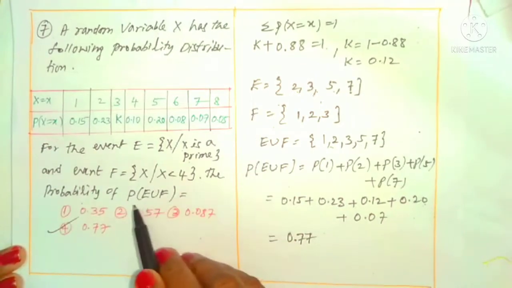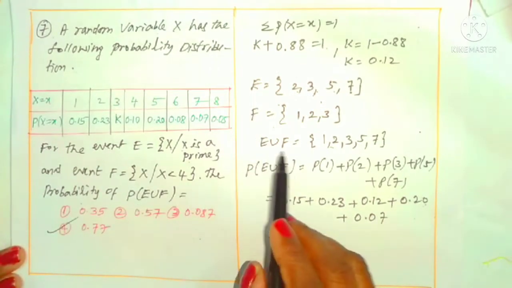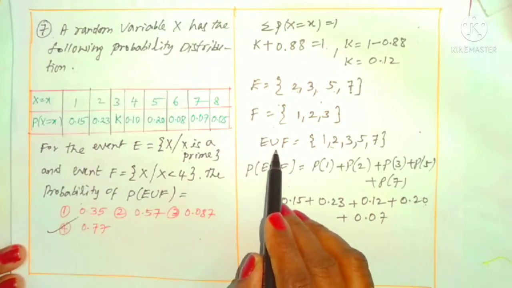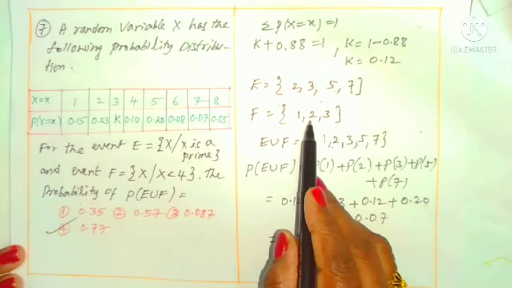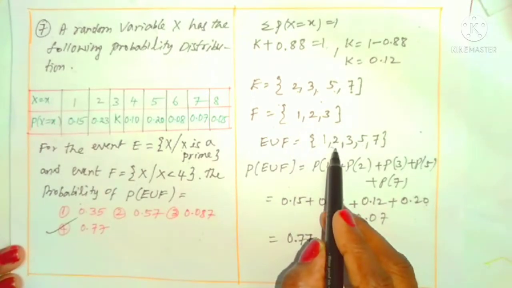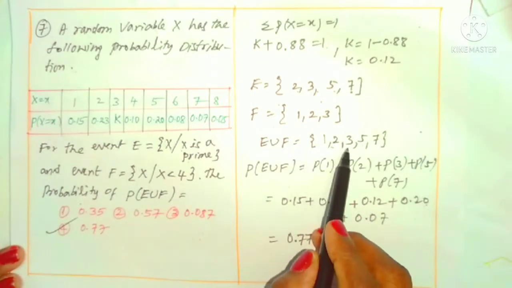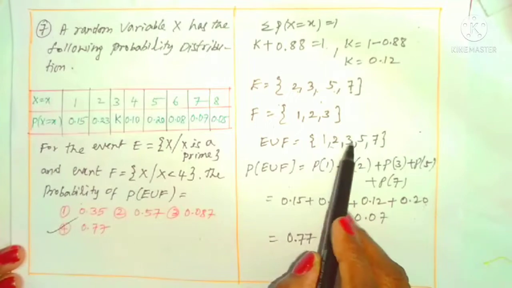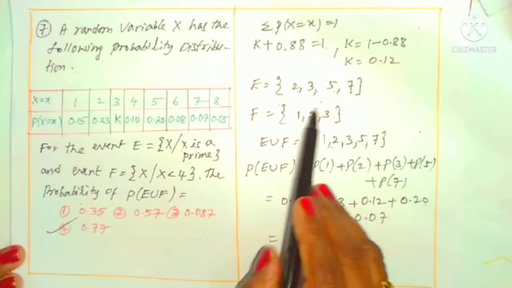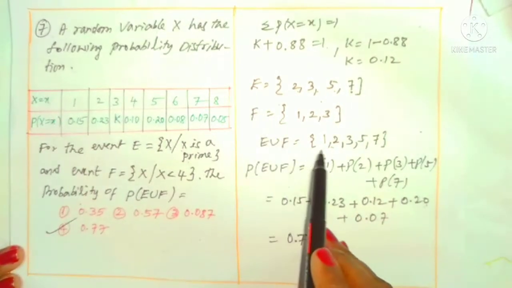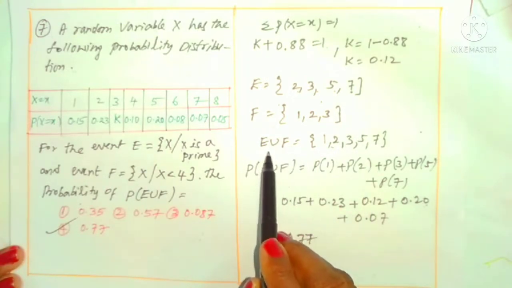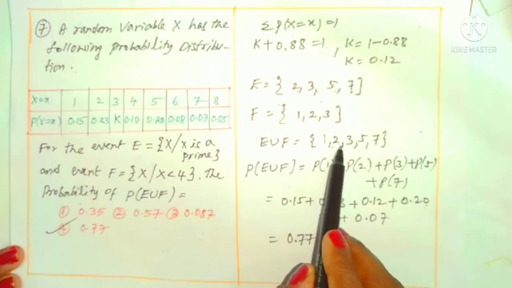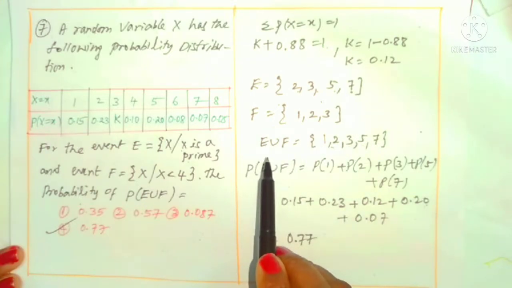Its union we want, because we want its probability, union probability. You know how to collect the union? You have to concentrate on both like this. 1 is there, yes, 1 next to 2. Here and here is there, but in a set only one time can be taken. Then 3, 3 is there, yes. Then 5, then 7. All elements from E and F you have to collect here, all different elements. That is union. E union F is 1, 2, 3, 5, 7.